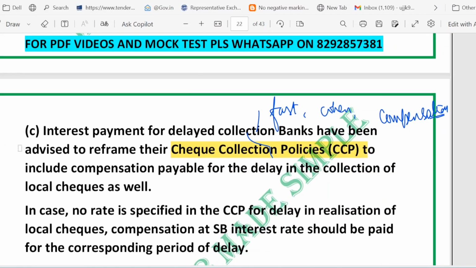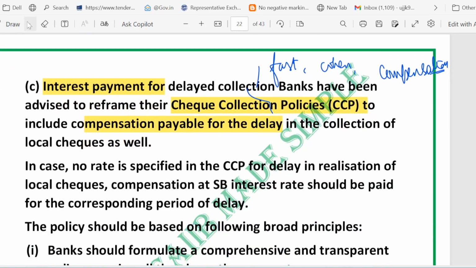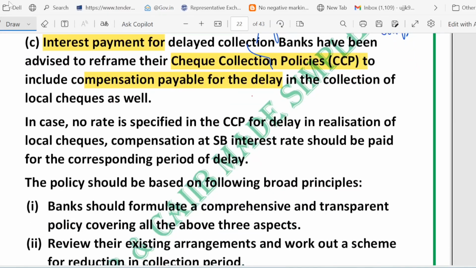Third thing is interest and compensation for delayed collection. Suppose the bank delays collection beyond the time promised in the CCP. The bank must pay compensation, that is interest, to the customer for that delay. And RBI says that banks must include compensation for local checks also. And if the CCP does not give a rate for compensation, the bank should pay at the saving interest rate. You can see it clearly written. So compensation at the saving interest rate should be paid.